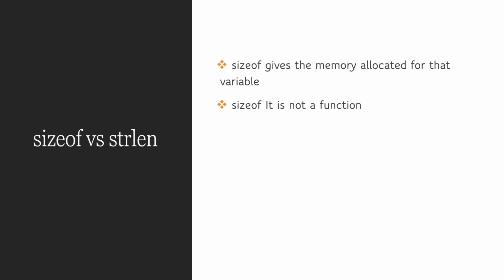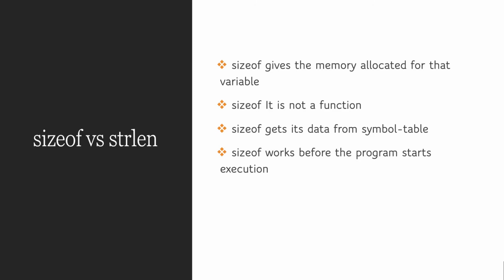If it's not a function, how does it work? It gets its data from the symbol table. As the symbol table is created during compilation time itself, the sizeof operator can even work before the program starts execution. Thus, you can call sizeof from some debugging tools even before the code execution starts.